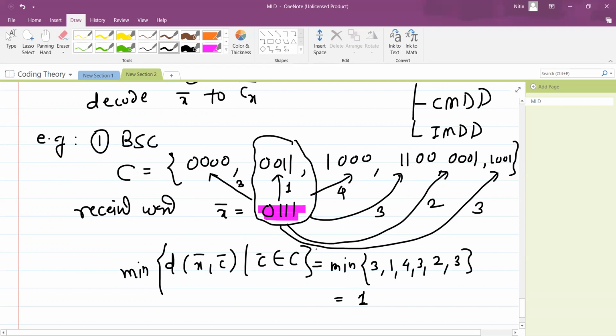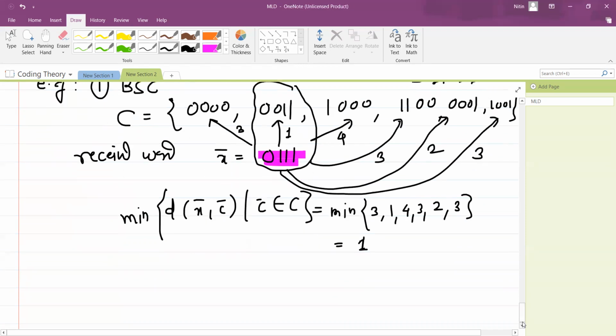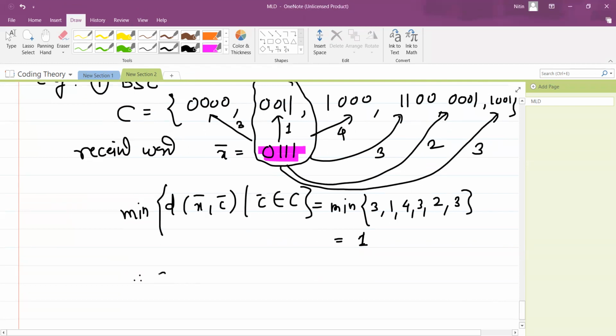So what does this rule say? Decode this received word to this codeword. Therefore x bar equal to 0111 will be decoded to 0011. So this is the meaning of minimum distance decoding.